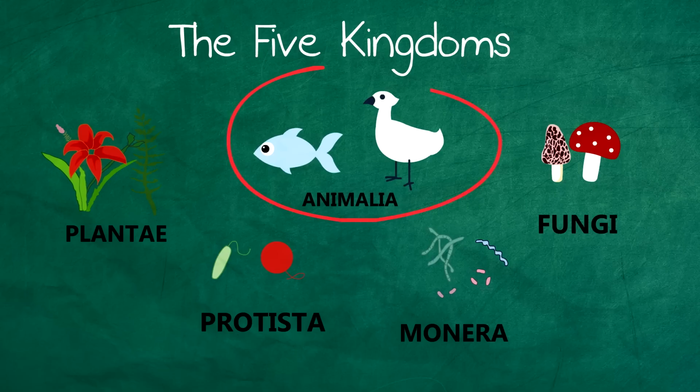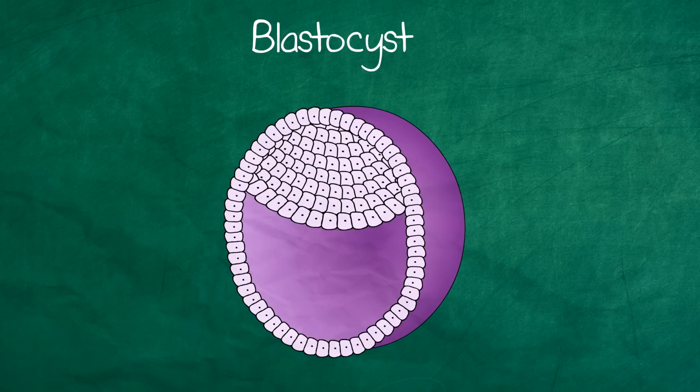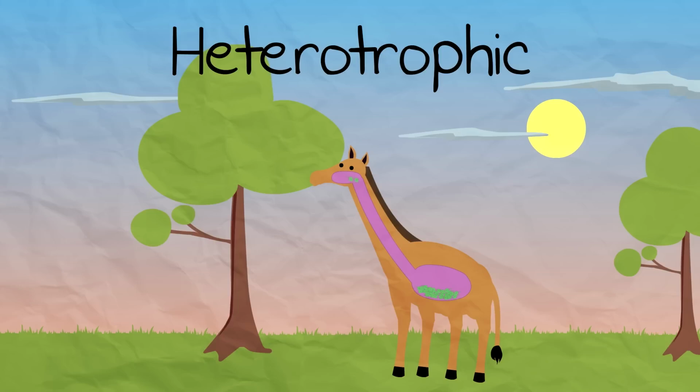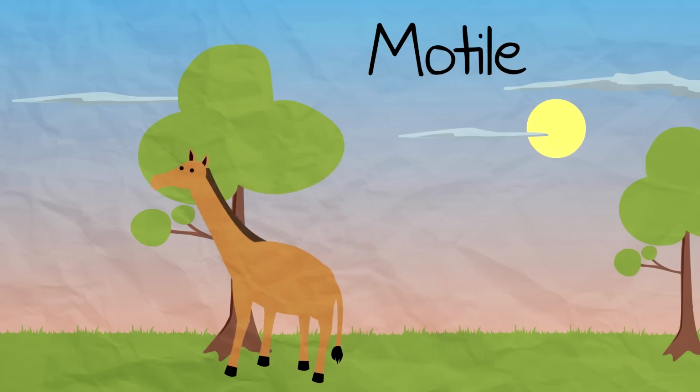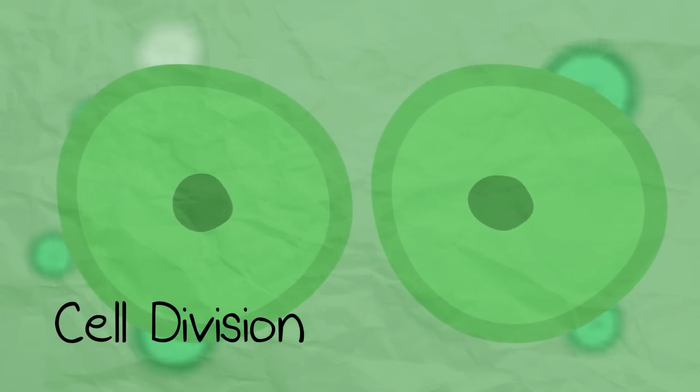Starting with animals, also known as Animalia. They are eukaryotic, multicellular, and have no cell walls. They develop from blastocyst, which is part of the embryo development. They have both nervous and hormonal control systems. They are heterotrophic, which means they eat stuff and have a digestive system. They are motile, which means they move. Cell division enables growth. This happens in the tissue.